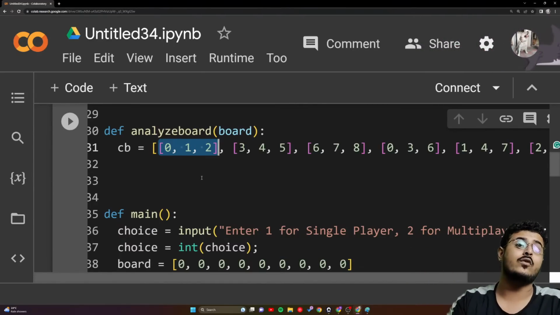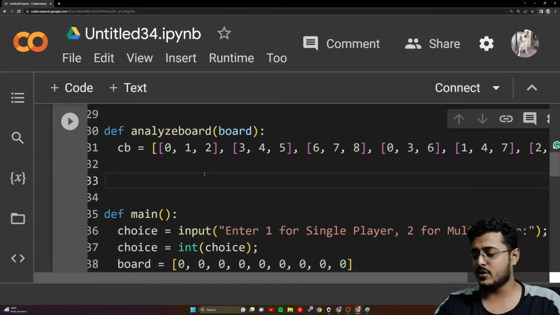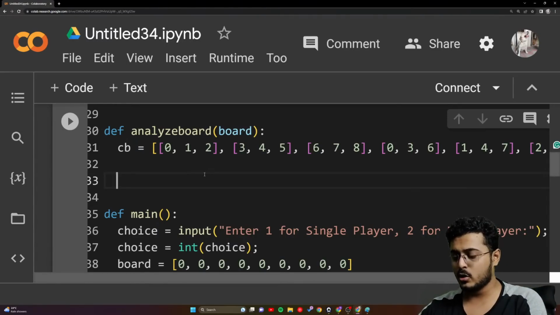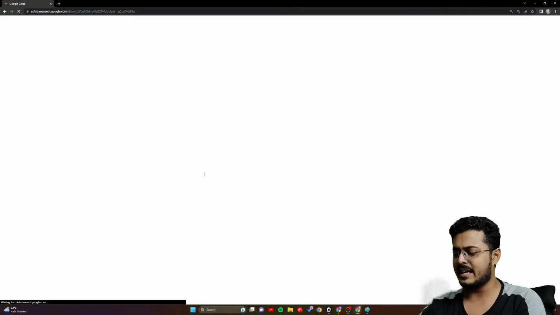So first we need to iterate over every single list. For that we are going to create a for loop, for I in range.